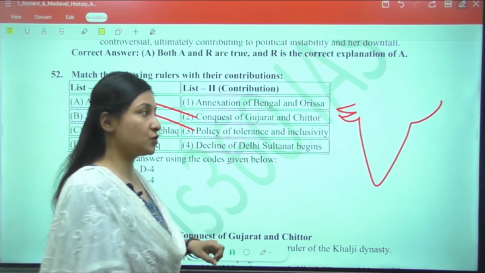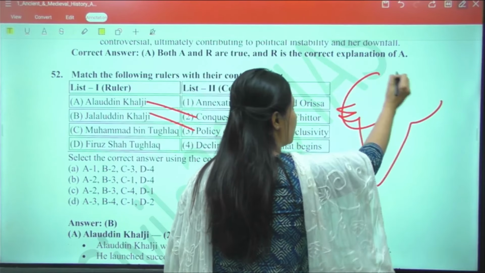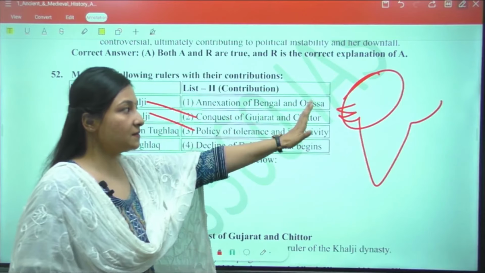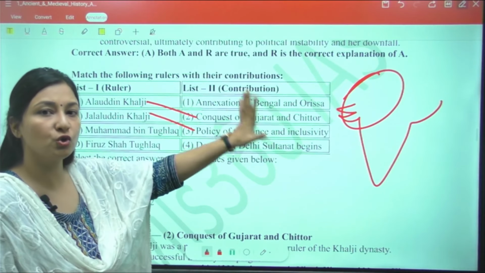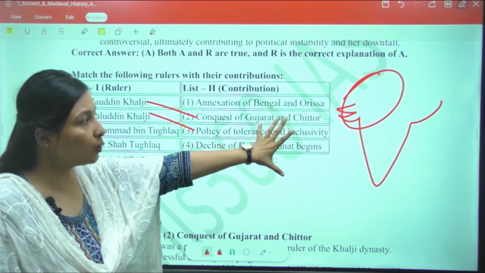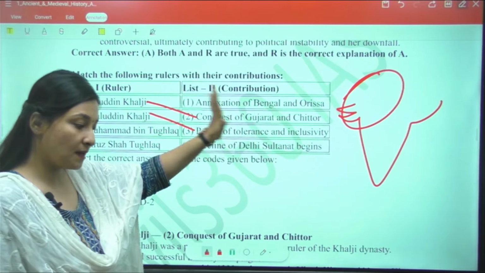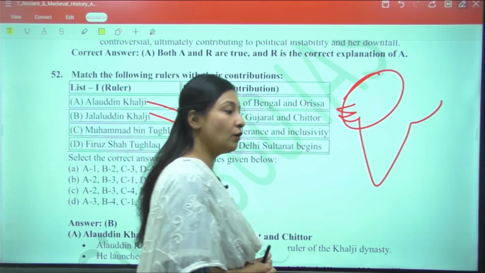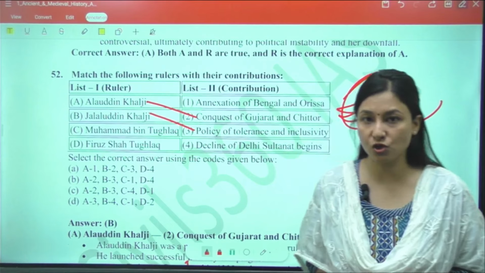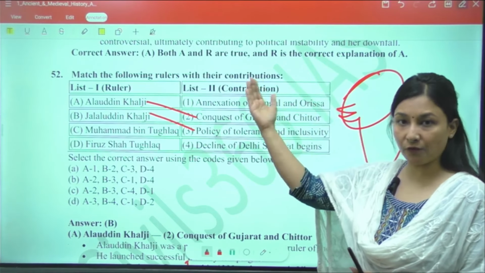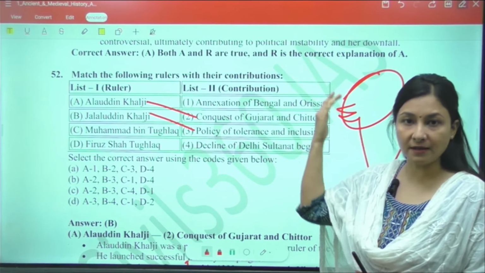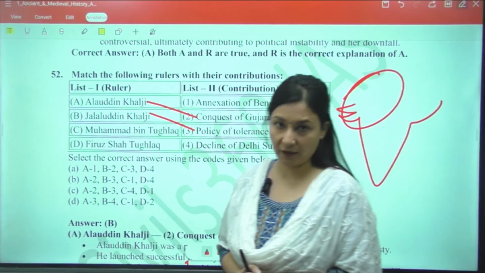But another thing which is of significance over here is that this western part of India or the Gujarat area had always held a lot of significance, be it the time of the Shakas, Pratiharas and Kushanas, because this was the area from where foreigners had invaded Indian subcontinent, okay?